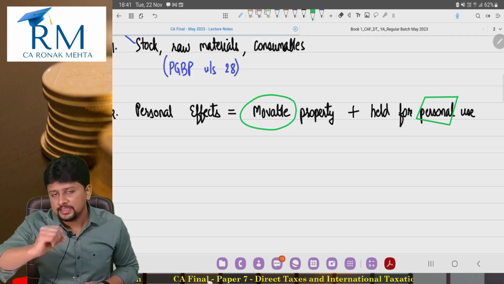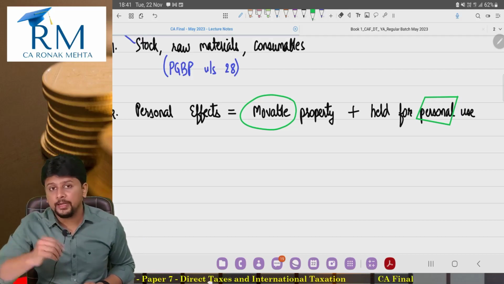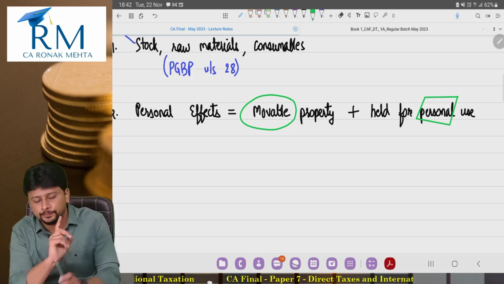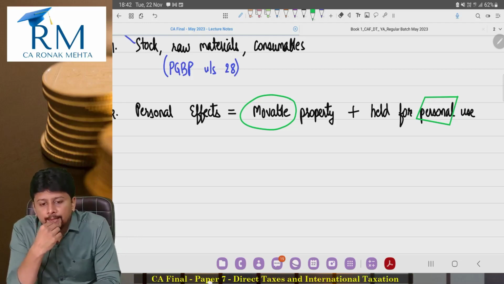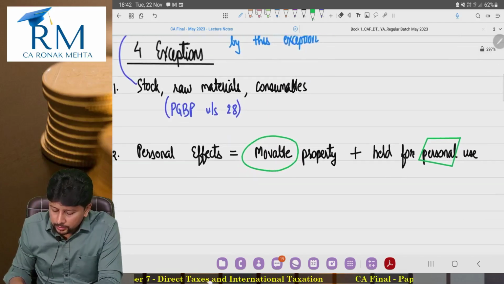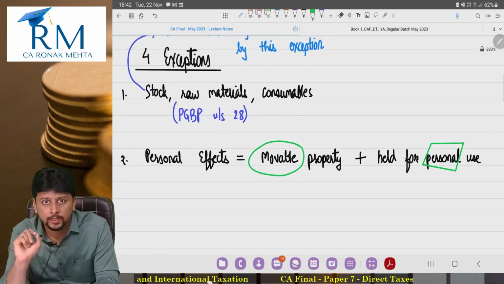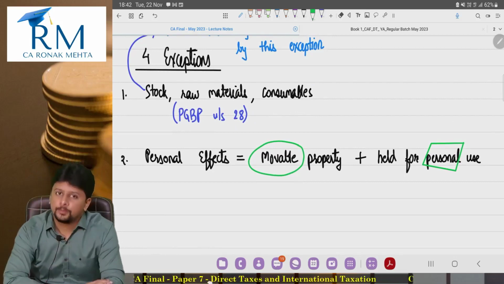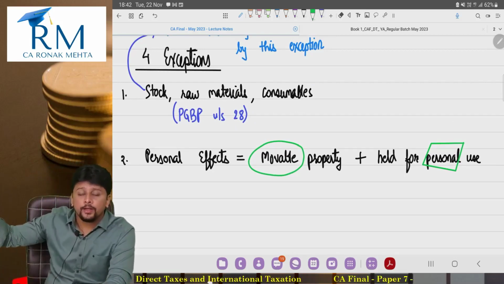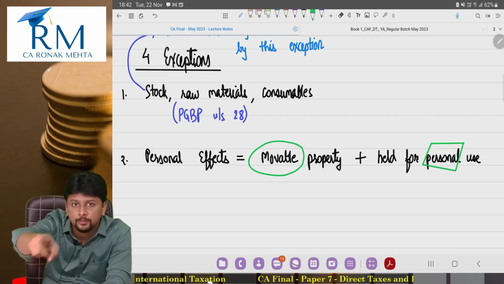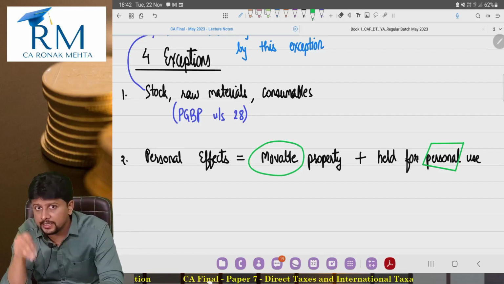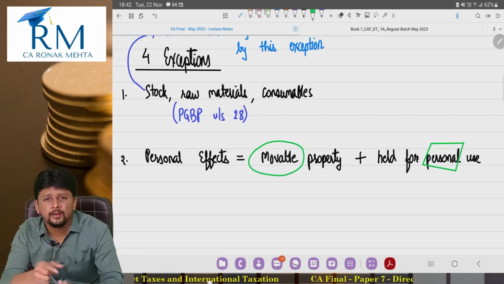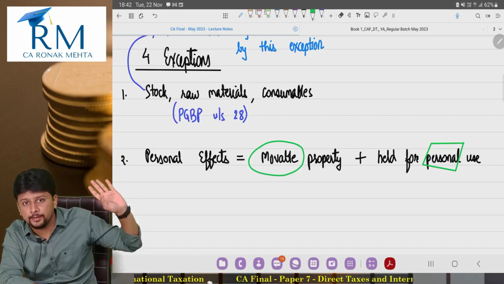Sir, not a capital asset, which means there will be no capital gains. But sir, the profit will be taxable, no? Under IFOS? No. Understand one thing. When you are talking about these four exceptions, you know that capital gain as a head of income does not apply. So, if any other revenue head of income applies, like exception number 1, PGBP, you take the income and put it under that relevant head. You are selling stock in trade. It is taxed as PGBP, tax it under that head.